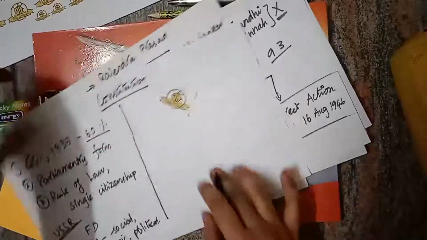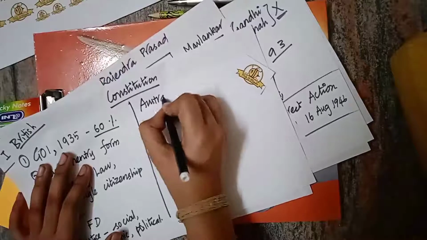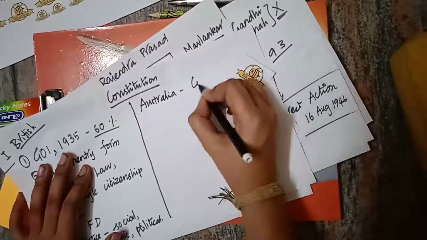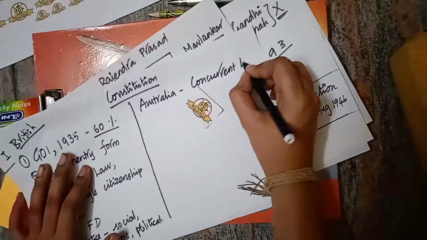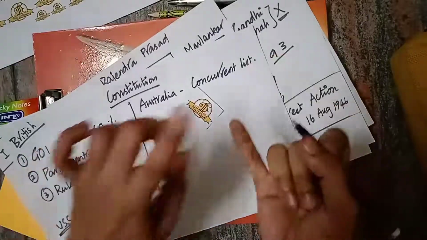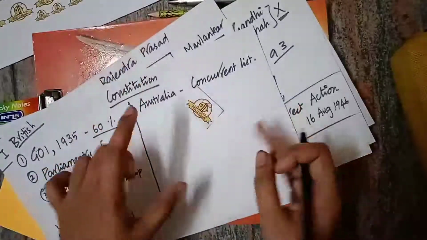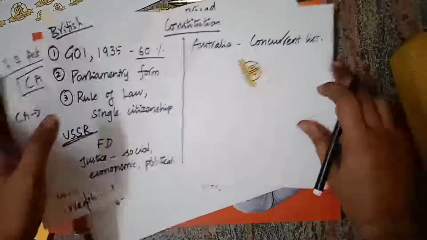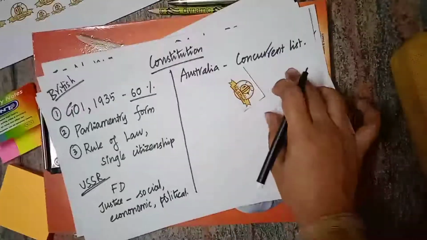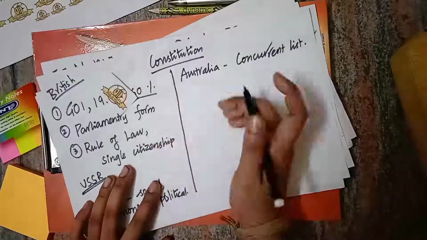And from Australia, we have borrowed the concurrent list. We have a concurrent list in which both state as well as center can enact laws, right? For center, we have a list. For state, we have a list. And then we have another list called the concurrent list, in which both state and center can enact laws. And that concurrent list is borrowed from the Australian constitution.